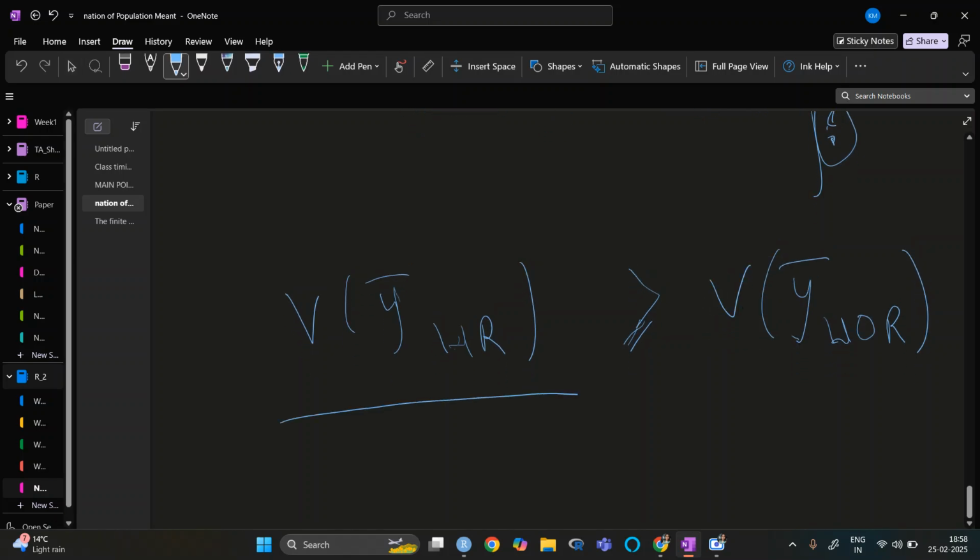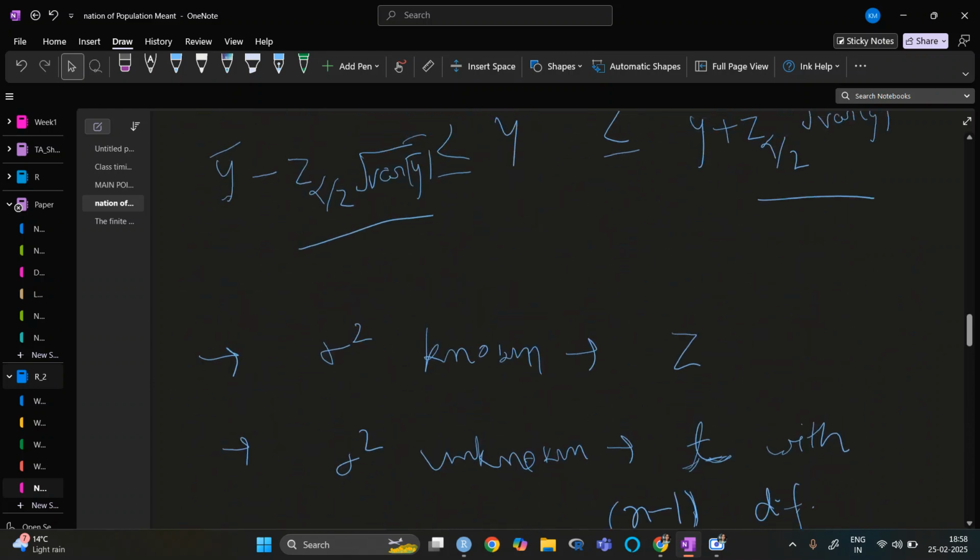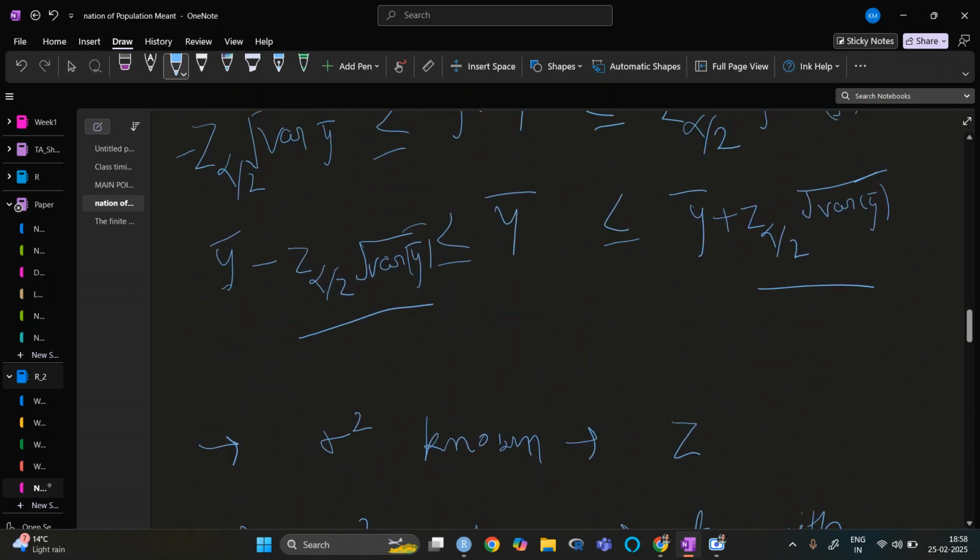The value we are subtracting here is also large, so this one will be smaller. The value we are adding here is large, so this one will be larger.